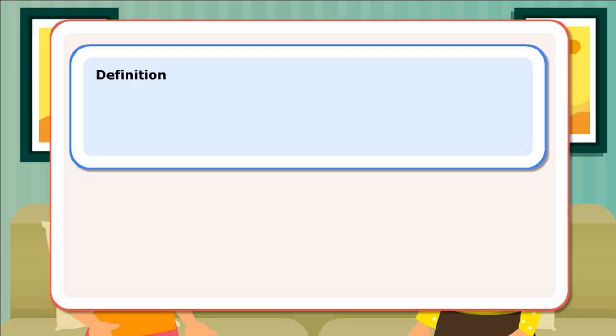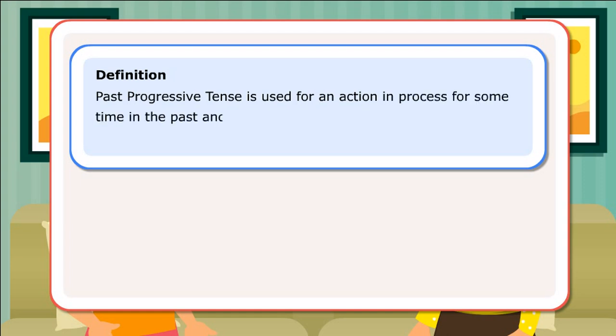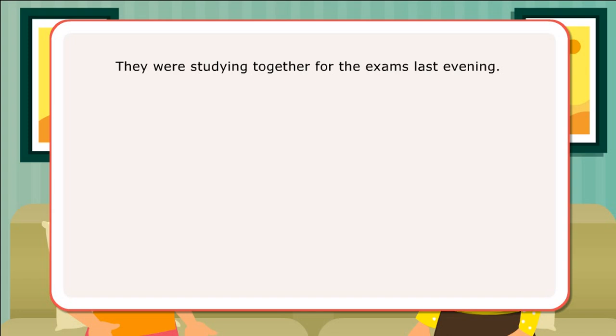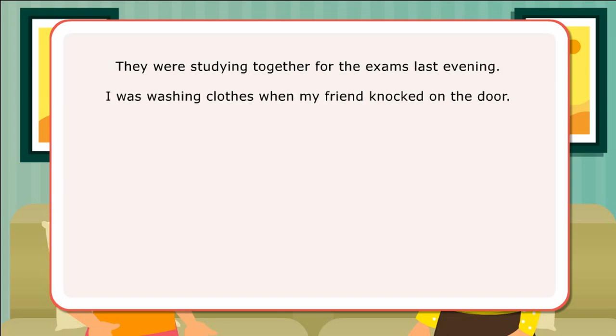Definition: Past progressive tense is used for an action in process for some time in the past and also for an action that was going on in past when another action happened. Let us look at a few sentences. They were studying together for the exams last evening. I was washing clothes when my friend knocked on the door.